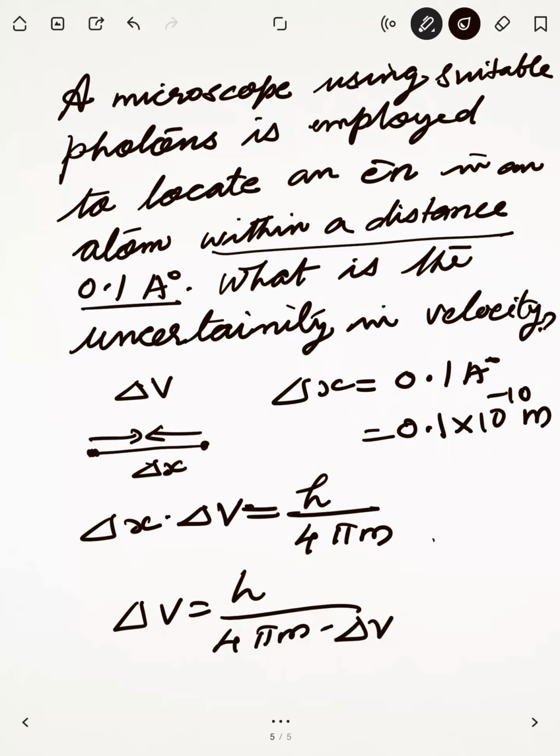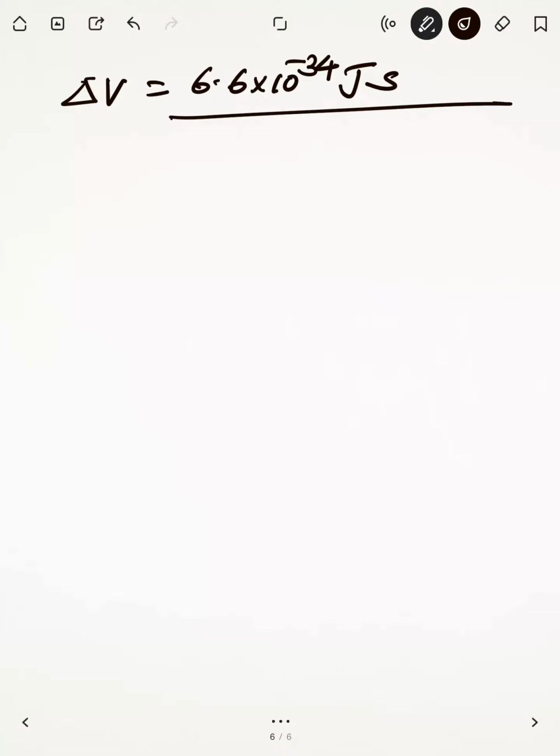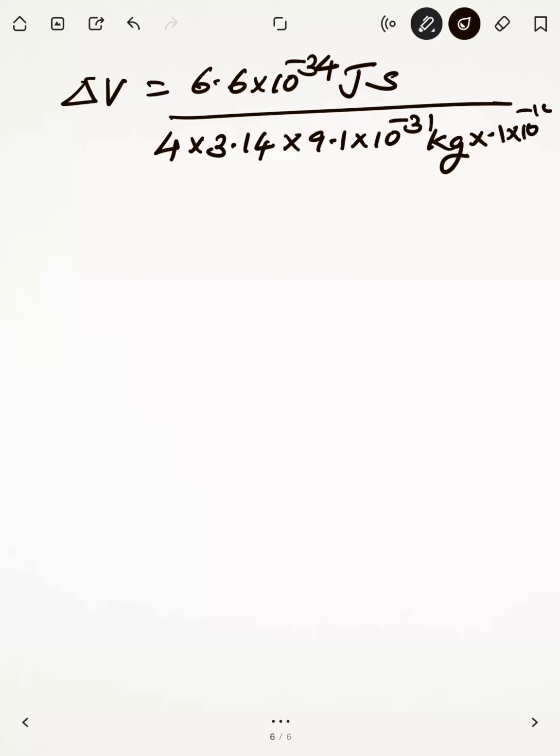So delta v is equal to 6.6 into 10 to the power minus 34 joule second upon 4 pi, that is 4 into 3.14, into 9.1 into 10 to the power minus 31 kg into 0.1 into 10 to the power minus 10 meter.